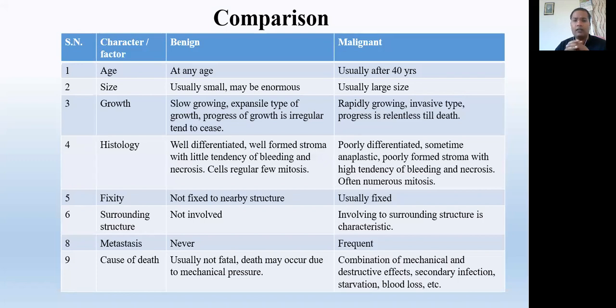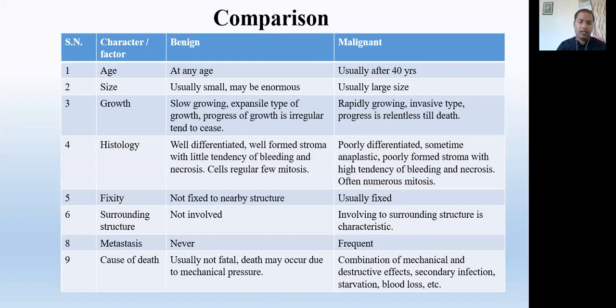Cause of death: benign tumor is usually not fatal, so death may not occur due to that. It causes only mechanical pressure due to its size. No other deformity or other complications are there for the benign tumor.